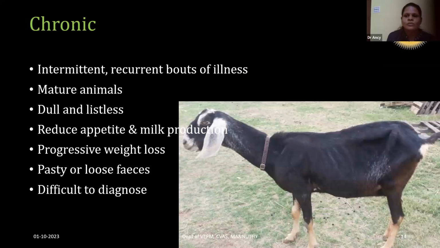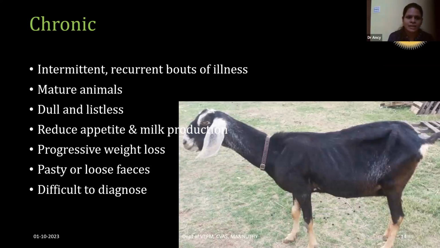And this is the third form. There are three forms: peracute, acute, and then the third form, that is chronic. In the chronic form of endotoxemia, there will be intermittent, recurrent bouts of illness. The animal will show some signs of illness intermittently, and it is mostly seen in mature animals.